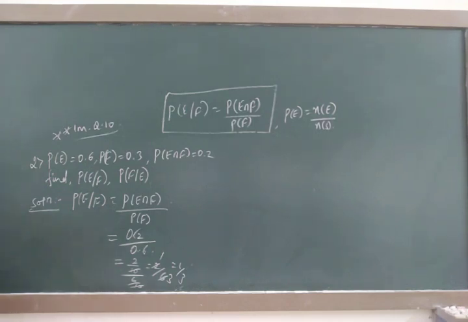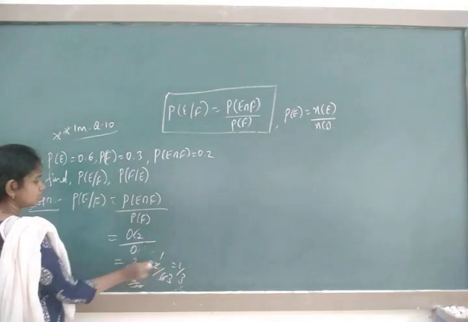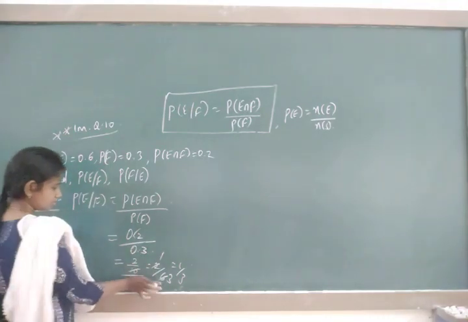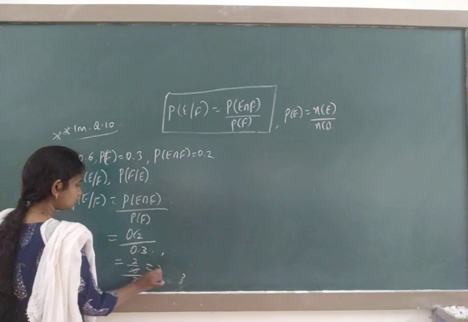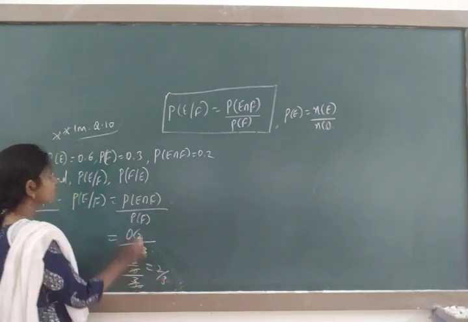P of F, how much? It's 0.6. Sorry, it means 0.3. Here 3 by 10. No cancellation. It's 2 by 6. Sorry, I had taken the P of E value.